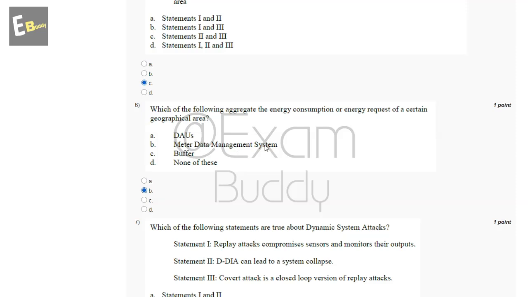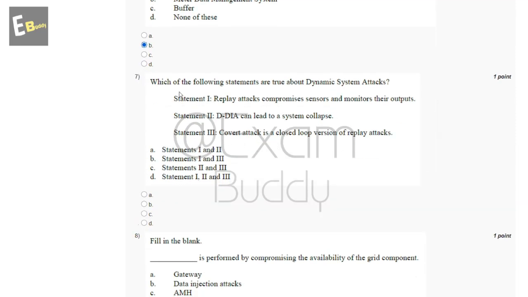Now let's go to our question number 7. Which of the following statements are true about dynamic system attacks? So these are the statements and these are the options, and the answer of our seventh question is D, statement first, second and third.